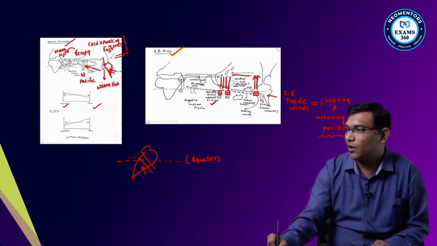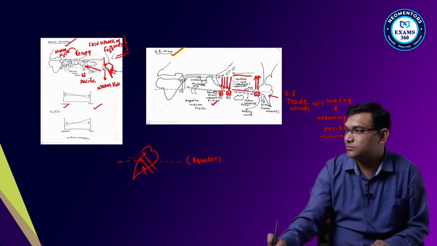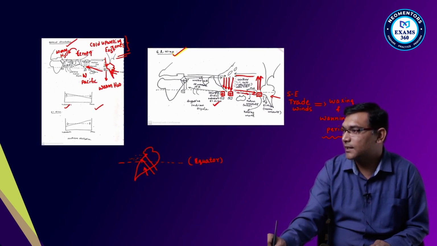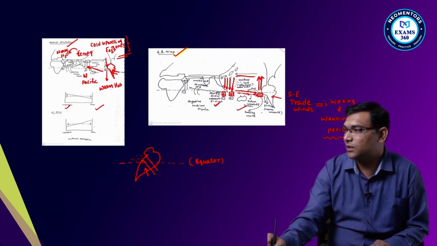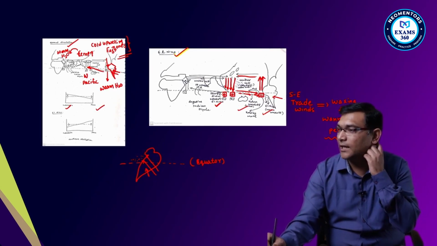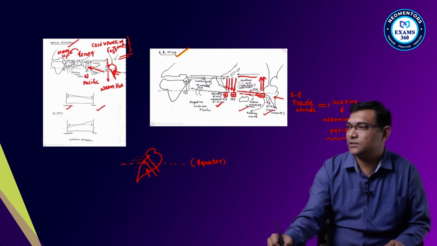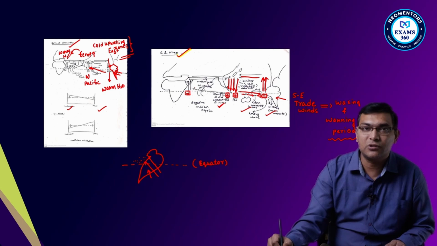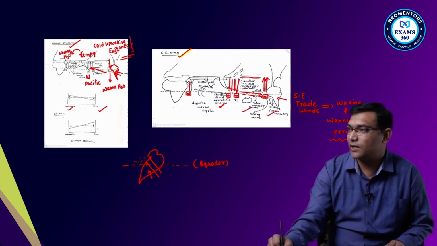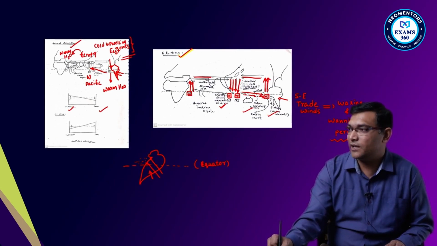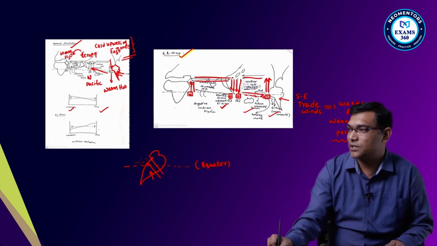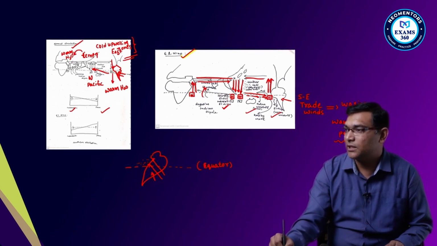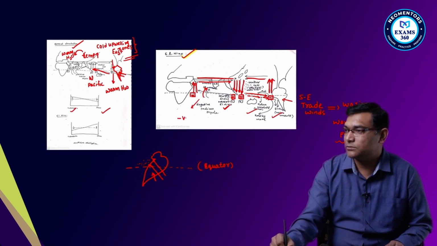So what will happen? The warm water will be driven. These are called as Kelvin currents. And the warm water is nothing but El Nino currents. And this will create what? Again, there will be a low pressure here at the Arabian coast or African coast, and air will rise. And air will submerge where? At the Indonesia. So this will create negative Indian dipole.